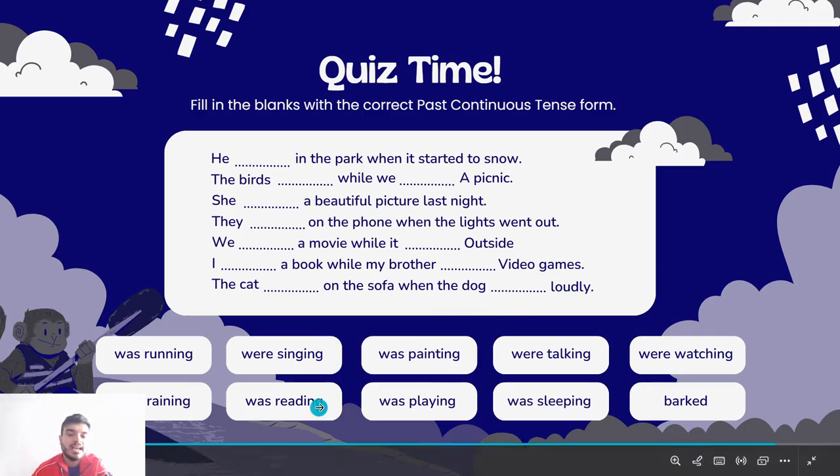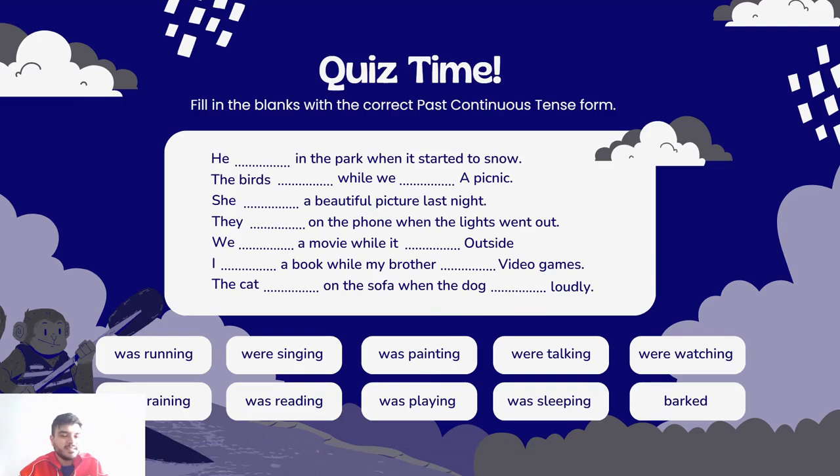The last one: "The cat, blank, on the sofa when the dog, blank, loudly." Being honest and realistic here, guys, what do cats do every day? They are lazy animals. They sleep a lot. I think they sleep like 17 hours a day or something like that. I'm exaggerating, of course, but they sleep a lot. So I guess the cat was sleeping on the sofa, but the dog, very loud that you need to cover your ears.